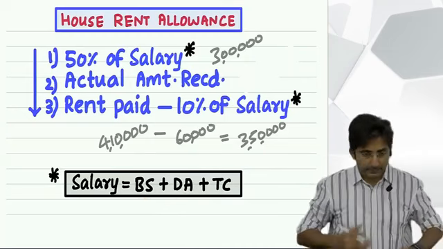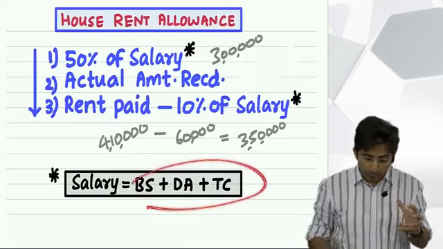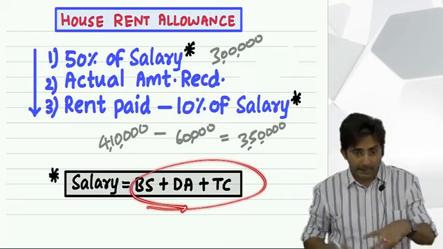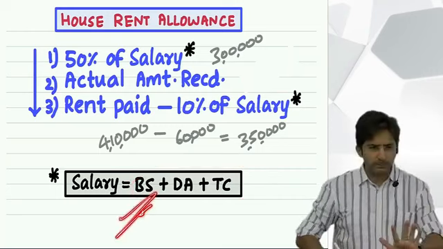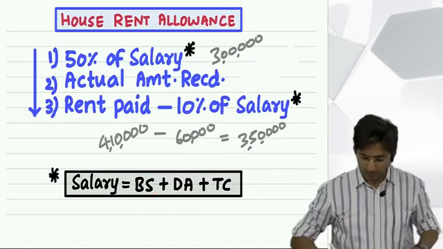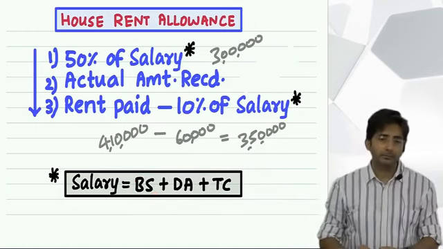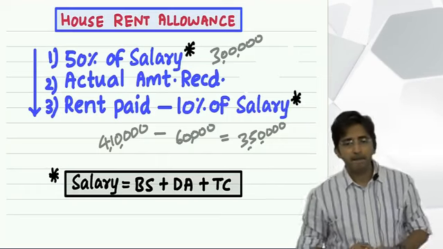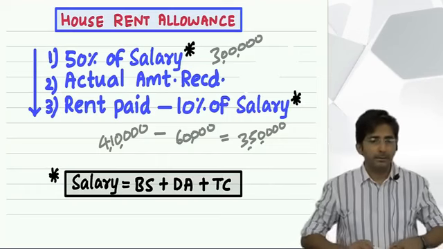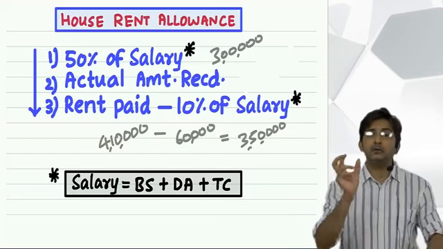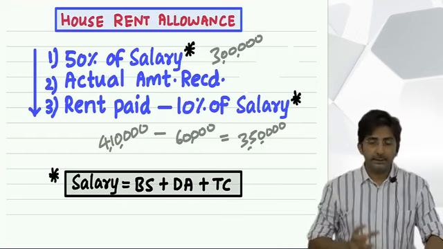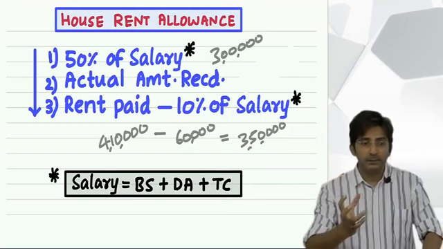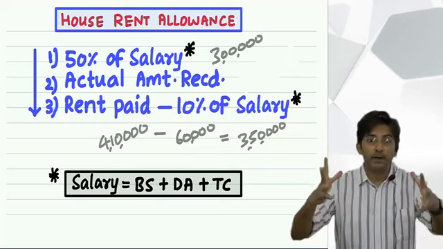Now see, I will tell you the reason why you take only these 3 things. I have a reason for this also. But first let me explain, what is basic salary you know. What is dearness allowance? Yes, dearness allowance is an allowance to face inflation. It is an allowance to face inflation. You know, inflation is horrifying.